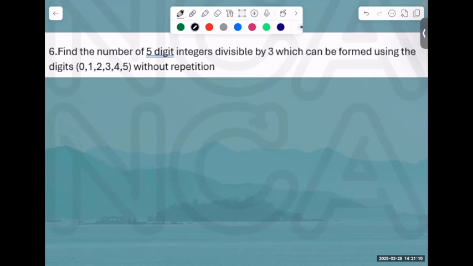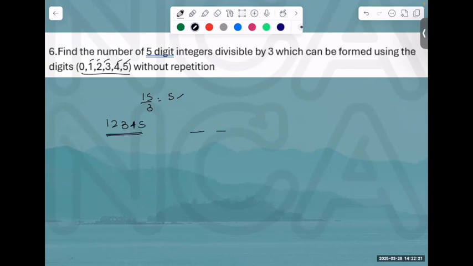Find how many numbers are divisible by 5, which can be formed using the digits 0, 1, 2, 3, 5 without repetition. What's the divisibility rule of 3? Everybody knows that, right? We add the sum of the digits and divide by 3. 1 plus 2 is 3, plus 3 is 6, plus 4 is 10, plus 5 is 15. So 15 divided by 3 is 5. It is divisible. So in that first case, I take the digits 1, 2, 3, 4, and 5.